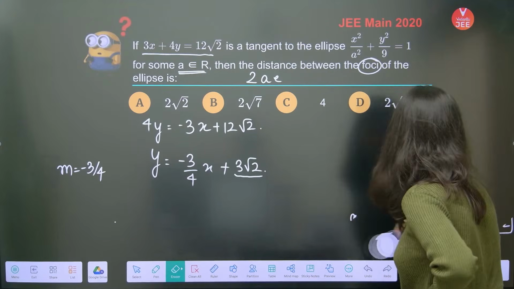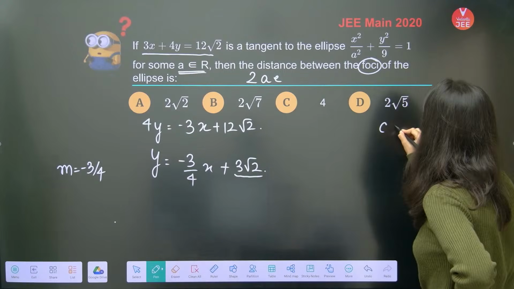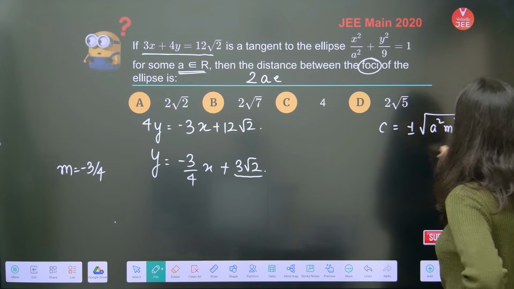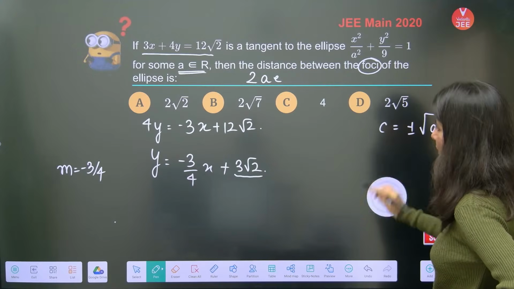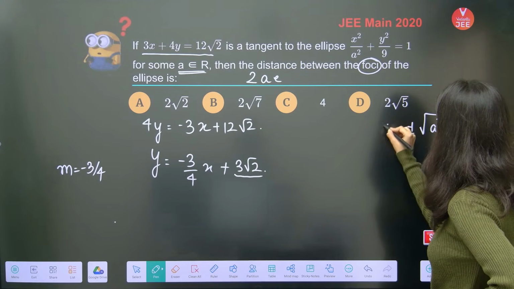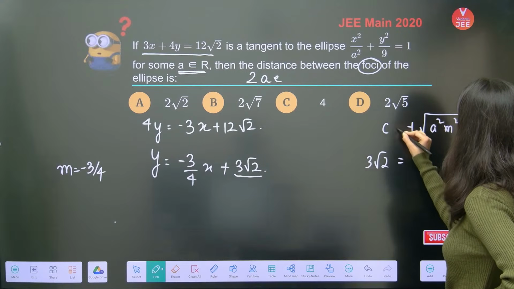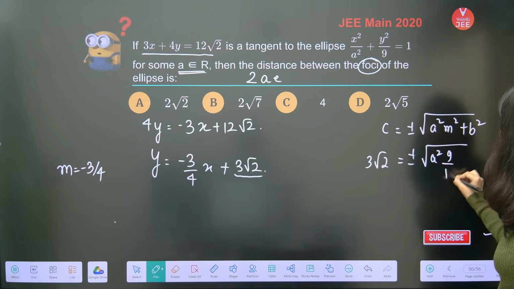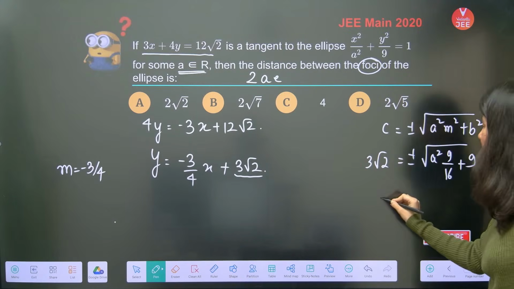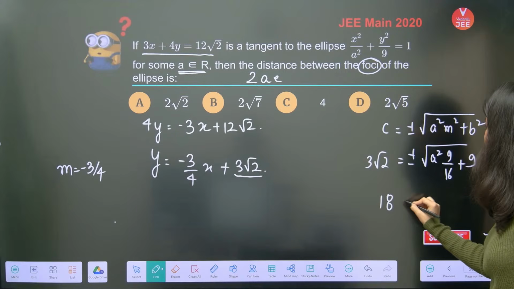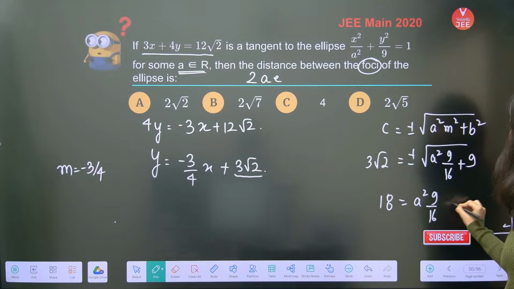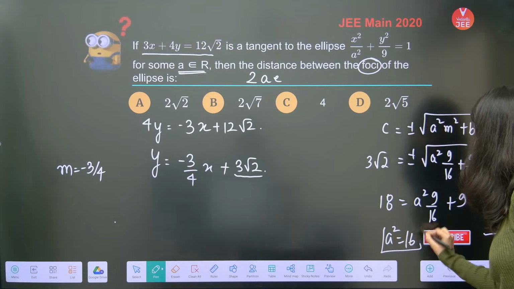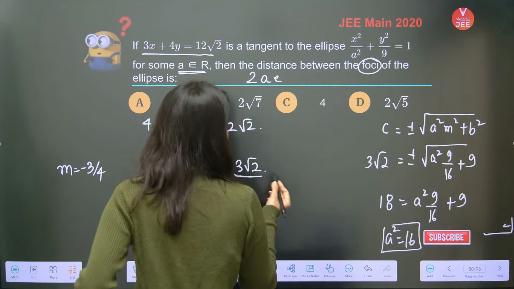See, the constant term equals plus minus square root of a square m square plus b square, correct? So the constant term, if I just put 3 root 2, 3 root 2 equals plus minus square root of a square, m is 9 by 16, plus 9. Now it's correct. Now square. So 9 2s are 18 equals a square times 9 by 16 plus 9. So clearly a square equals 16 and a is 4. Correct?